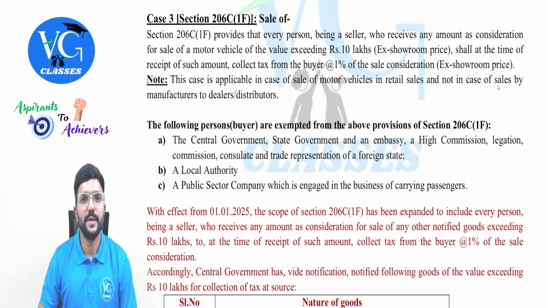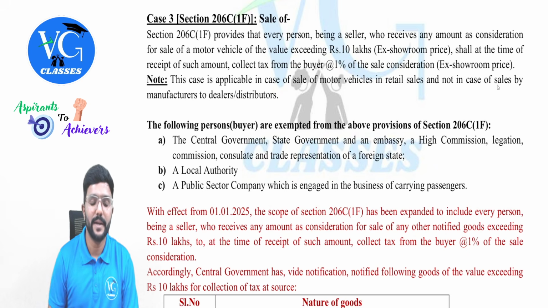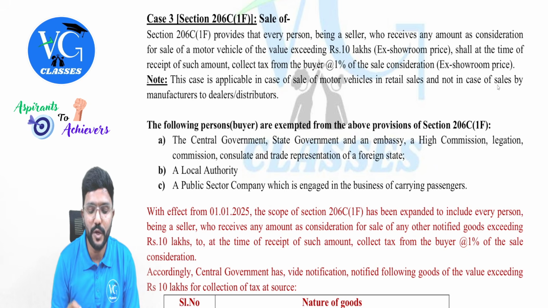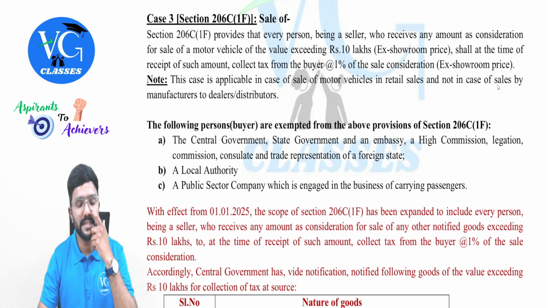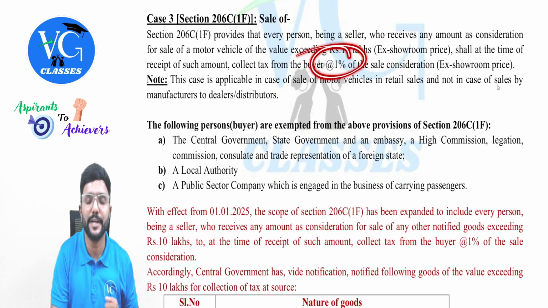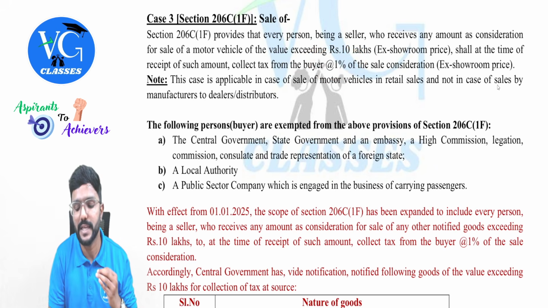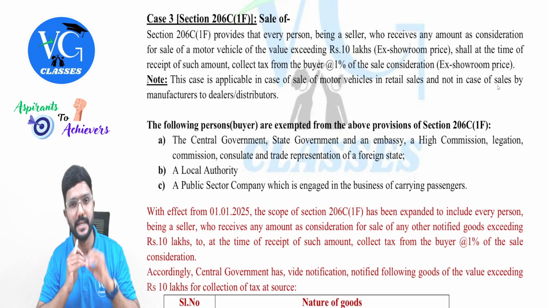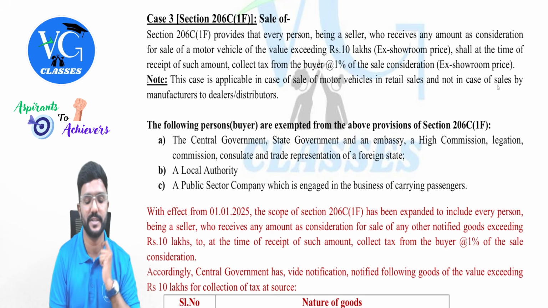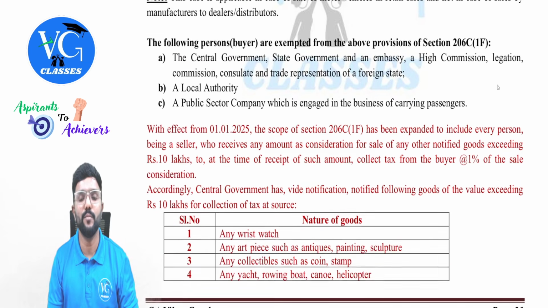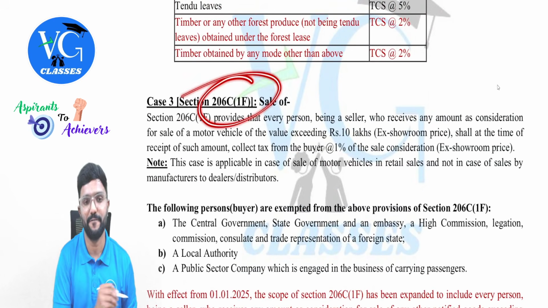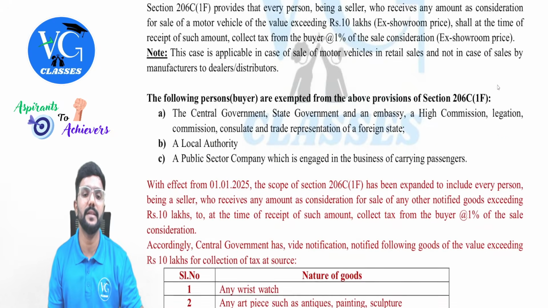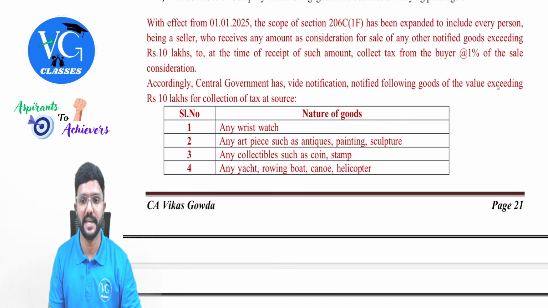Section 206C(1F), sale of motor vehicle. Okay. Guys, if there is a sale of motor vehicle exceeding 10 lakh, that is ex-showroom price, then the seller has to collect TCS at the rate of 1% on the sale consideration. Correct? Yes. So only one item was covered here, that is motor vehicle. But now the government has added more items under section 206C(1F). Along with motor vehicle, even these items have to be taken care of.